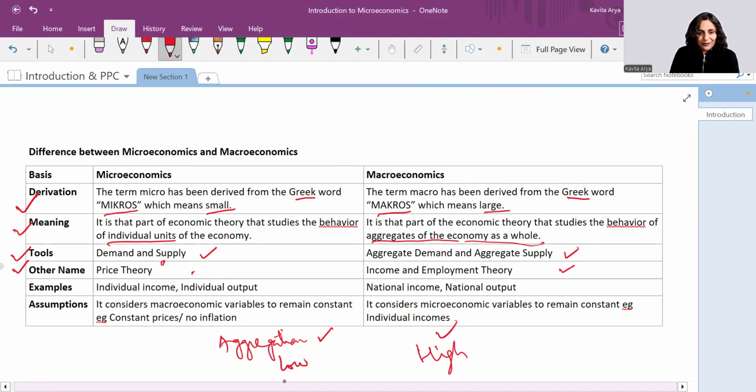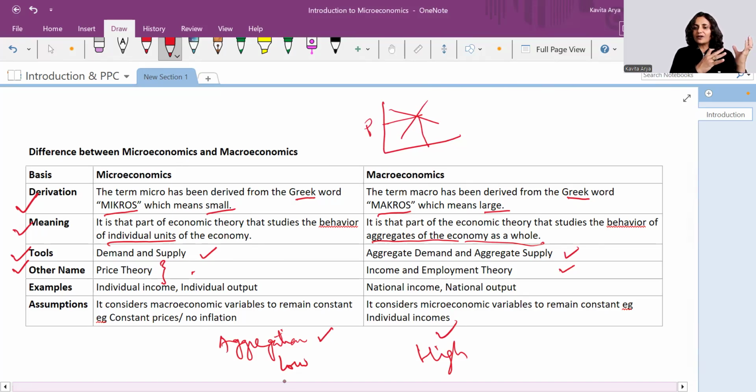You must note, why do we call it a price theory? Have you ever checked the index of any microeconomics book? They talk about the introduction, then the consumer equilibrium, then the producer equilibrium, then the markets. And after studying consumer, producer, and market, what do they land at? They generally get the intersection of demand and supply to land on the prices.